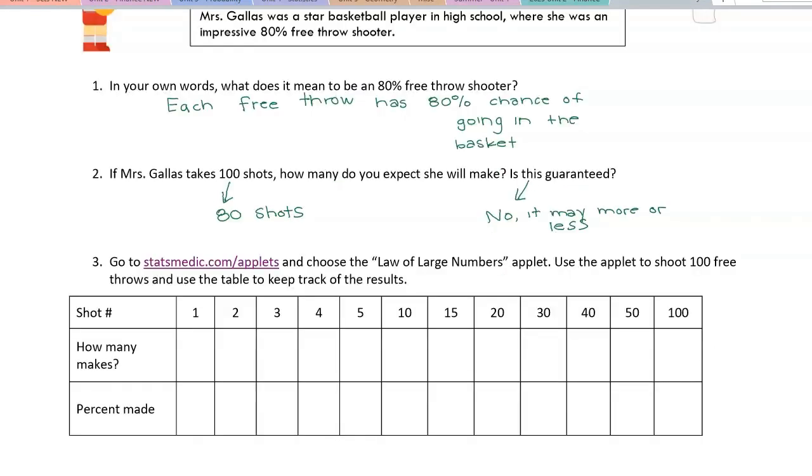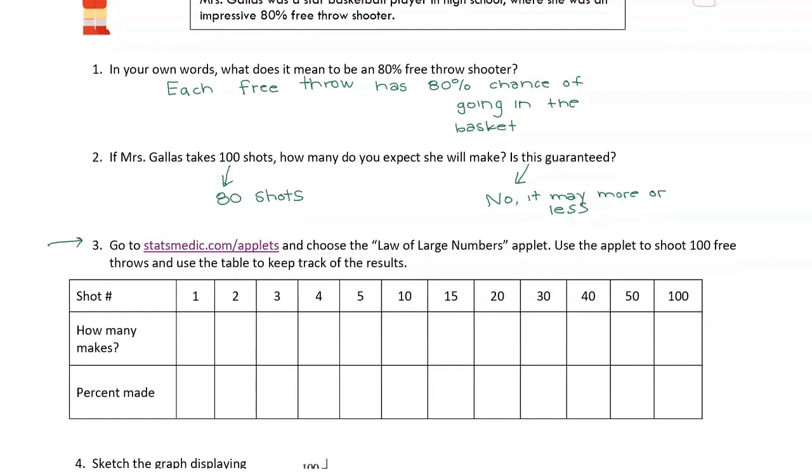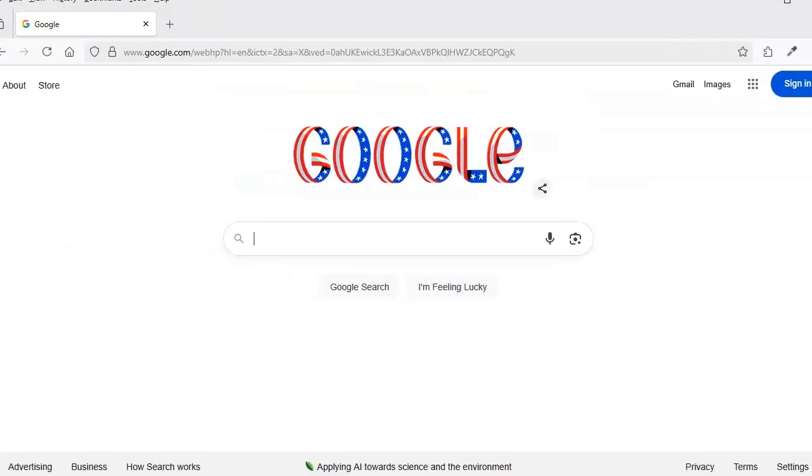For this next problem, we are going to use an applet on our computer and have Mrs. Gallus virtually shoot 100 free throws. And we'll use this table to keep track of it. Now, a couple notes. If you have this in PDF form, you should be able to click on this link. However, if you have downloaded it into a note-taking app, or if you have it in paper, this link doesn't always work. So what we're going to do is open up a browser.